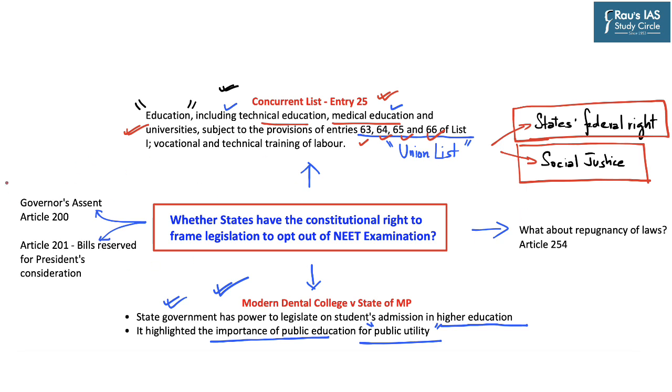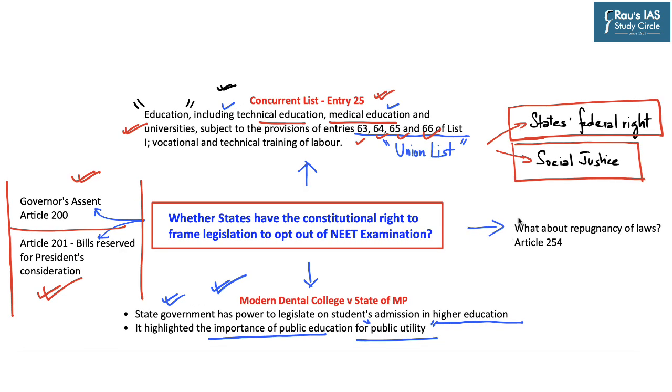Is it mandatory for the governor to provide assent to such a bill under Article 200, or whether the governor can reserve such a bill for President's consideration under Article 201. Now there is another issue with respect to this particular bill initiated by the Tamil Nadu government.